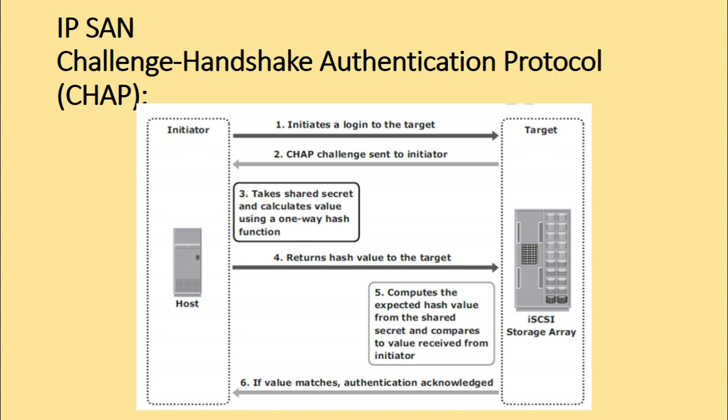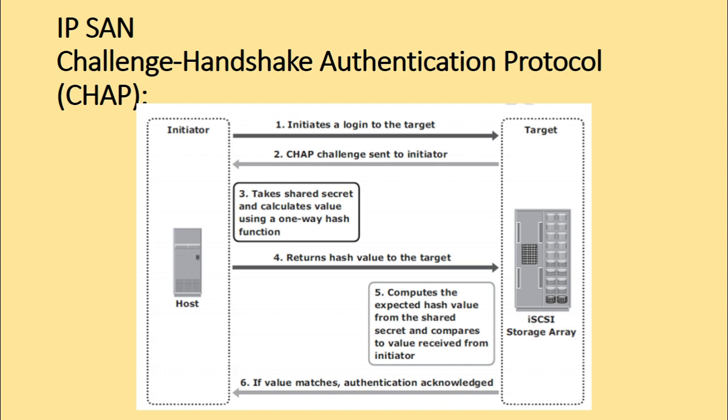CHAP secrets are usually random secrets of 12 to 128 characters. The secret is never exchanged directly over the communication channel. Rather, a one-way hash function converts it into a hash value, which is then exchanged. A hash function using the MD5 algorithm transforms data in such a way that the result is unique and cannot be changed back to its original form, as shown in this particular diagram.